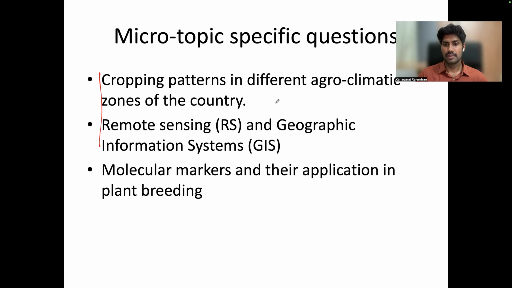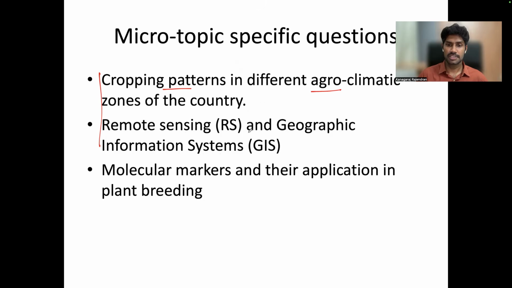Earlier, 5-6 years back, the questions were mostly very generic. We could expect questions like, what are the different cropping patterns in the agroclimatic zones of the country? Or a famous repeated question: discuss the various applications of remote sensing in agriculture or geographic information system.